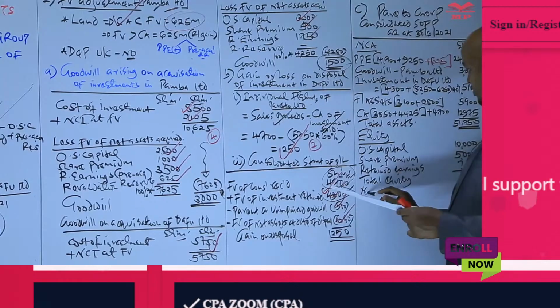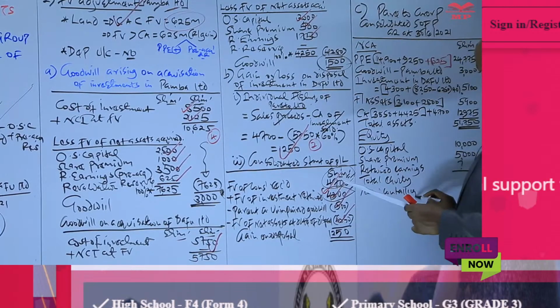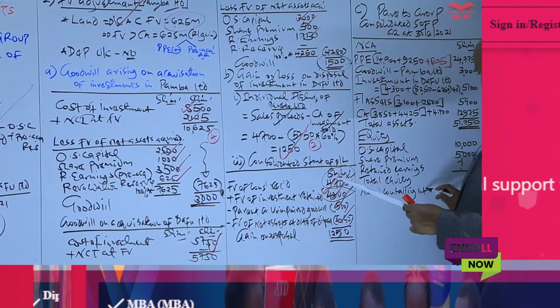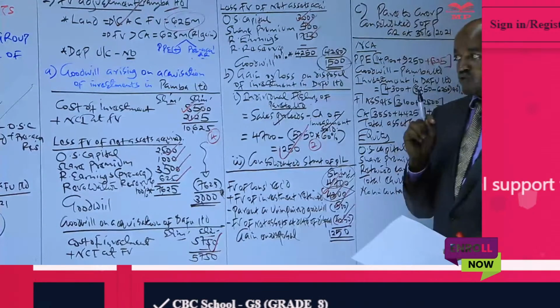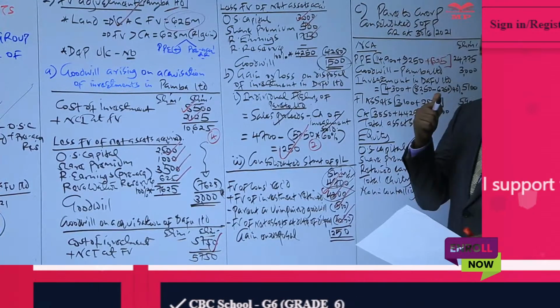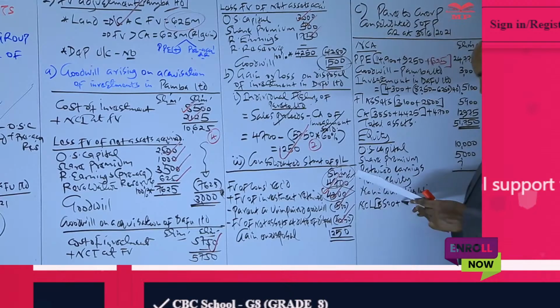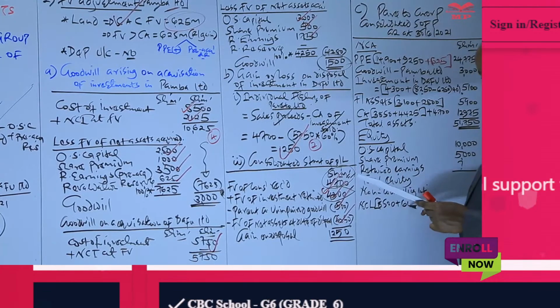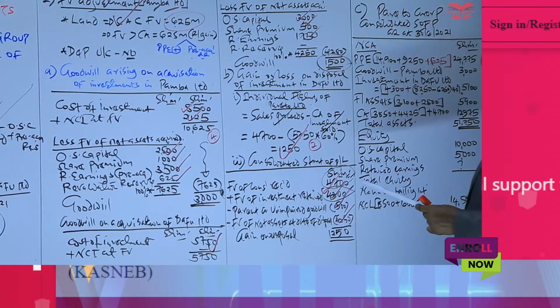We proceed to compute the non-controlling interest, which will only be computed for PABA. PABA is the one which was 35 for the parent, and for PABA no adjustment here. So we get a total of 14,500.